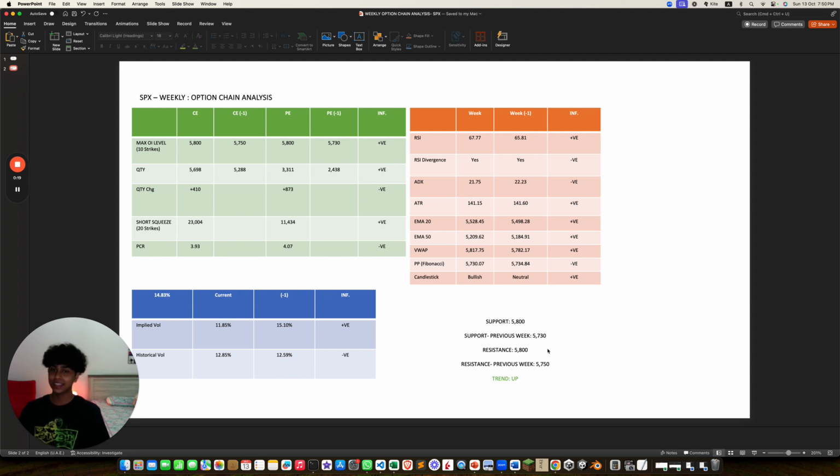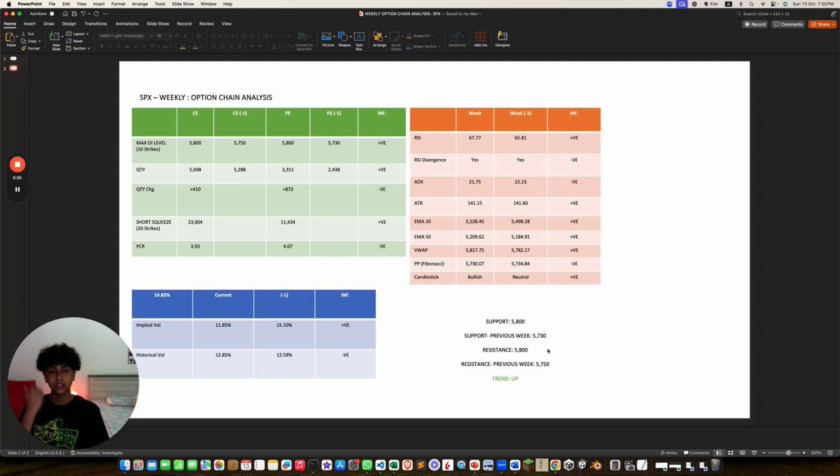Quantity is higher for CE, that's positive. Change is higher for PE, that's negative. Short squeeze is higher for CE, that's positive. PCR is still extremely high, that's negative. Implied volatility is lower, that's positive. Historical volatility is higher, that's negative.